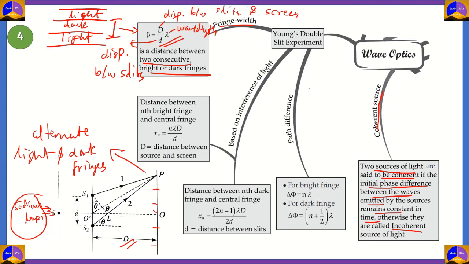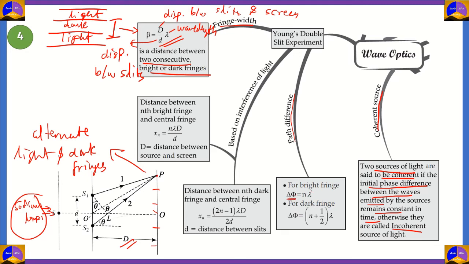Now, there is another quantity which we measure called path difference. This is the difference in the distance covered by the two waves. So over here, you have one wave covering, say, A distance, and another wave here covering B distance. Those distances are different. So the difference in the distances covered by two waves from separate sources of light to a given point P at the interference pattern is called path difference, and it is represented as delta phi.